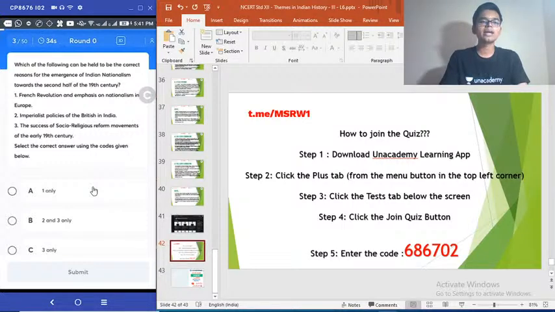Third question. Which of the following can be held to be the correct reasons for the emergence of Indian nationalism towards the second half of the 19th century? 1. French Revolution and emphasis on nationalism in Europe. 2. Imperialist policies of British in India. 3. The success of socio-religious reform movements of the early 19th century. Select the correct answer using the codes given below.